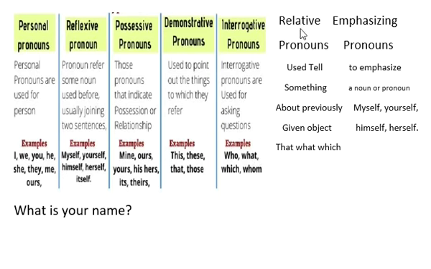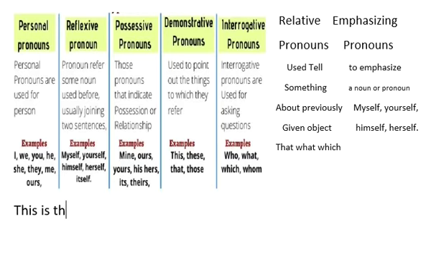Let's move further to know about relative pronoun. And what are relative pronouns? They are used to tell something about a previously given object. They are that, what, which. Let's take an example to know about them.